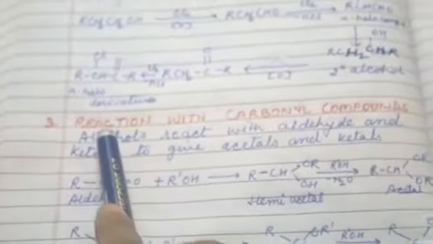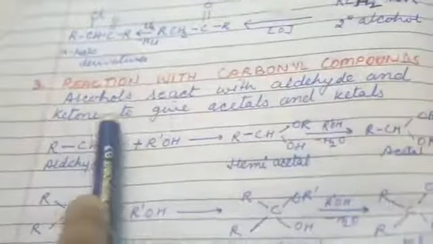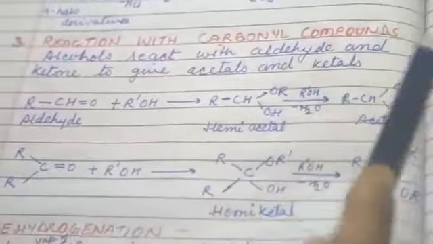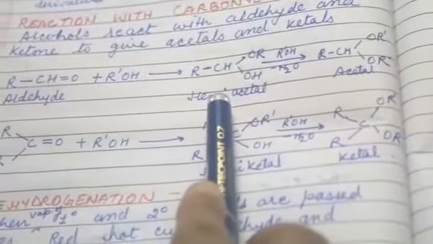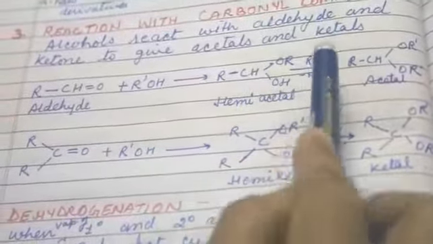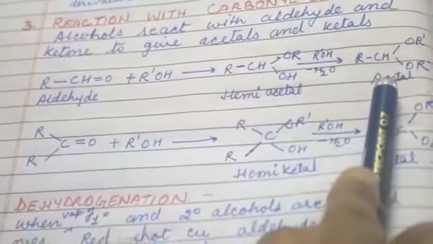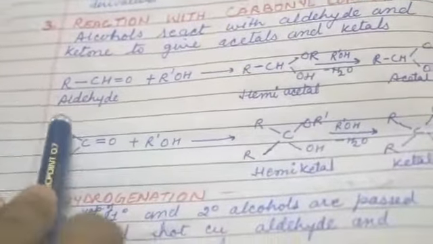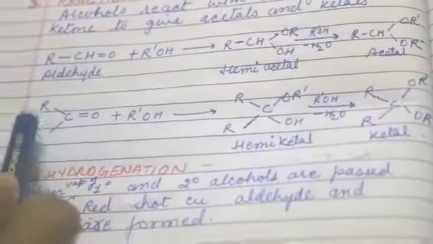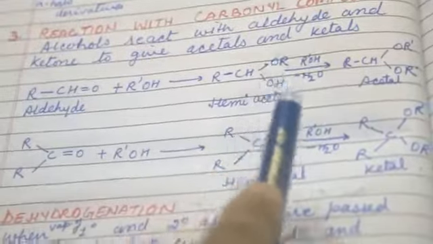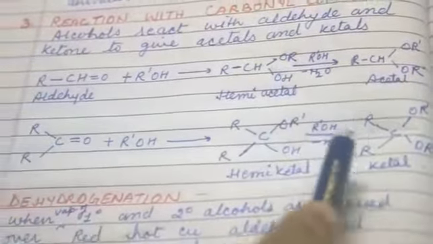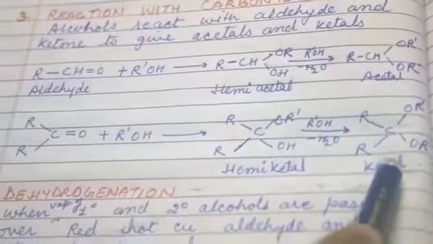So come to the second reaction, reaction with carbonyl compound. Alcohol reacts with aldehyde and ketone to give acetal and ketal. First, when aldehyde reacts with alcohol, it forms hemiacetal. When it further reacts with alcohol again, it forms acetal. When ketone, because both of these bonds have R, that is why it is ketone, reacts with alcohol, it forms hemiketal, and when it further reacts with alcohol, it forms ketal.